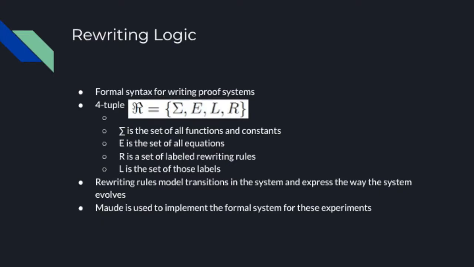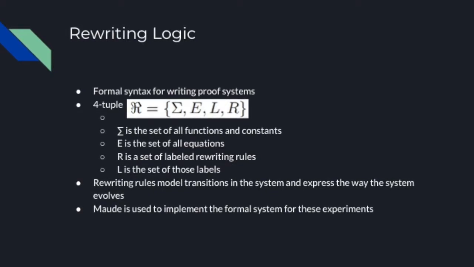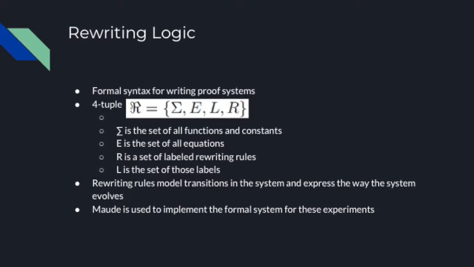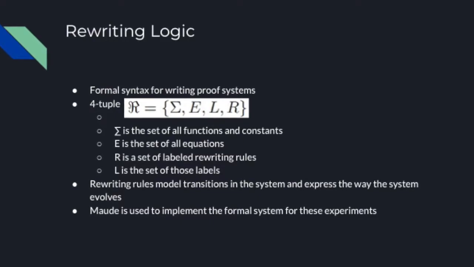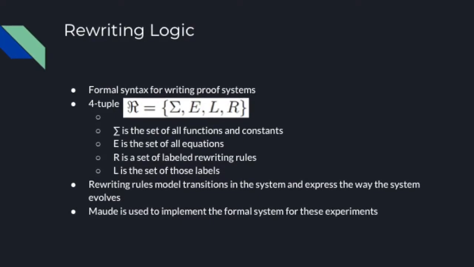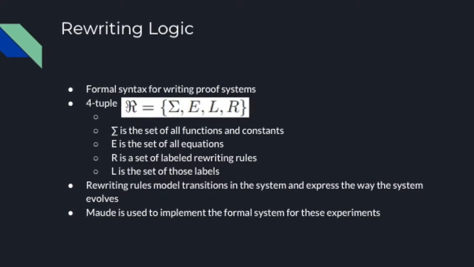The language used for the specification in this paper is rewriting logic, which is their formal syntax for writing the proof systems for their model checking. It is a four-tuple of Σ, E, L, and R, where Σ is the set of all functions and constants, E is the set of all equations for the model, R is the set of labeled rewriting rules, and L is the set of those labels.